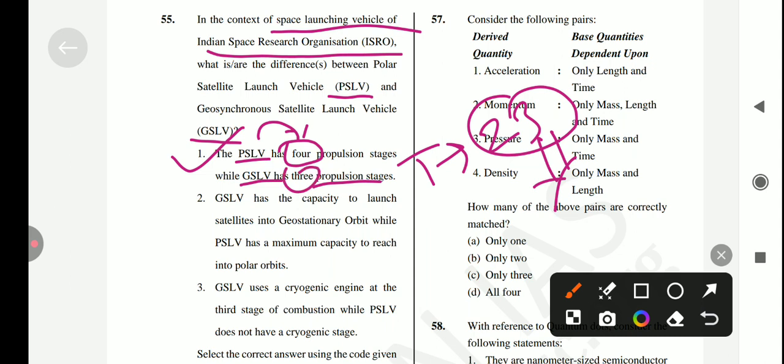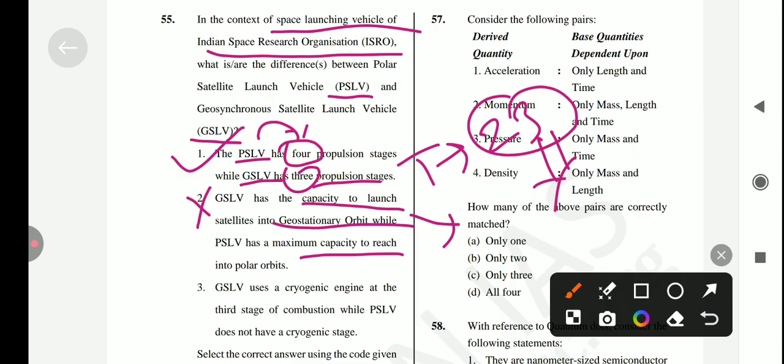Next is, GSLV has the capacity to launch satellites into geostationary orbit, while the PSLV has the maximum capacity to reach its polar orbit. Is it true? No, it's not a correct statement, because GSLV and PSLV both have the capacity to launch satellites into geostationary orbit, but if you're talking about the carrying capacity, it varies. Okay, not the same. So the second statement is incorrect.